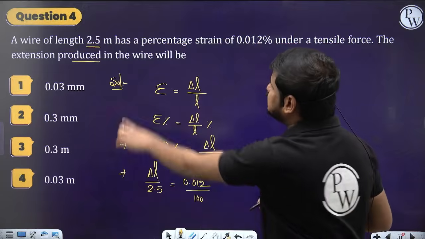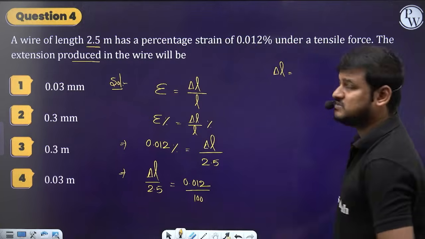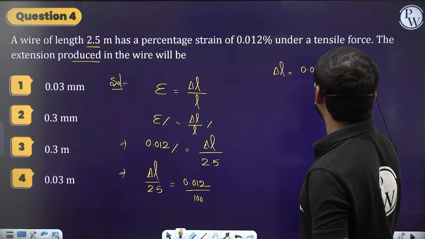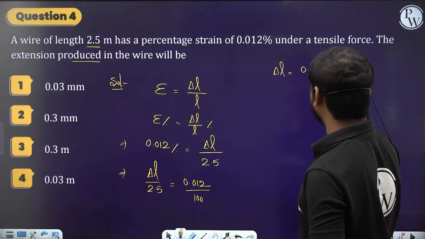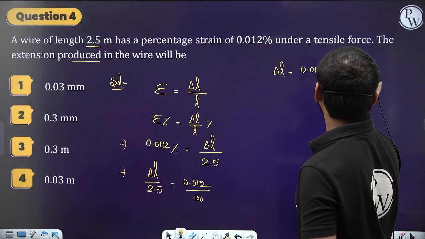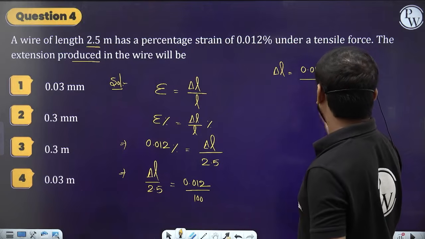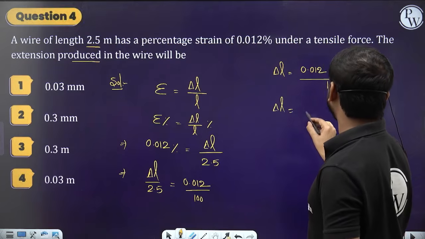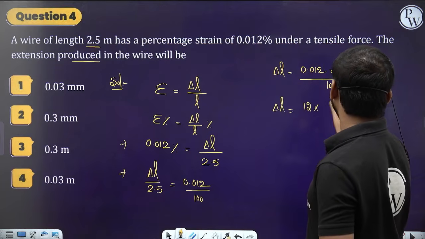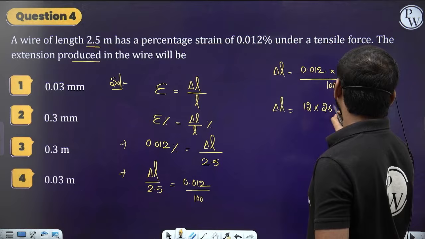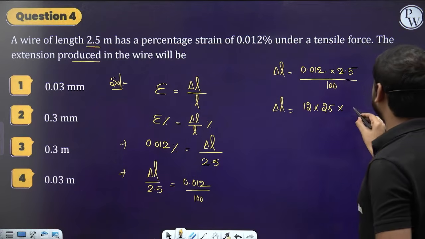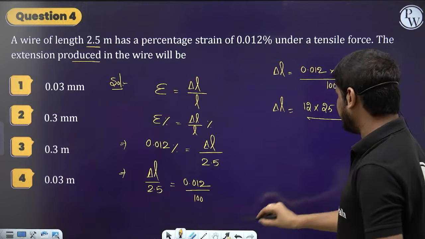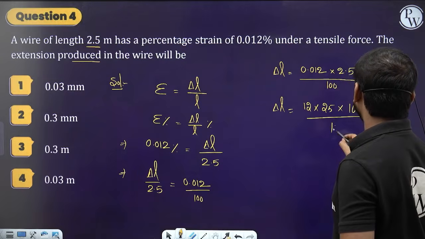Now the delta L will be equal to, we need what is the extension produced? Extension produced means the change in length, which is equal to 0.012 into 2.5 by 100. Let's write this way. The delta L is equal to 12 into this one 25. Here 10 to the power minus 3, here 10 to the power minus 1, which is 10 to the power minus 4 I am writing, by 100, which is 10 square.